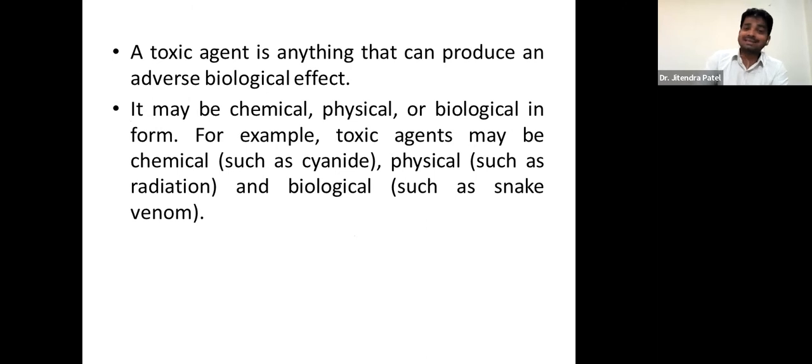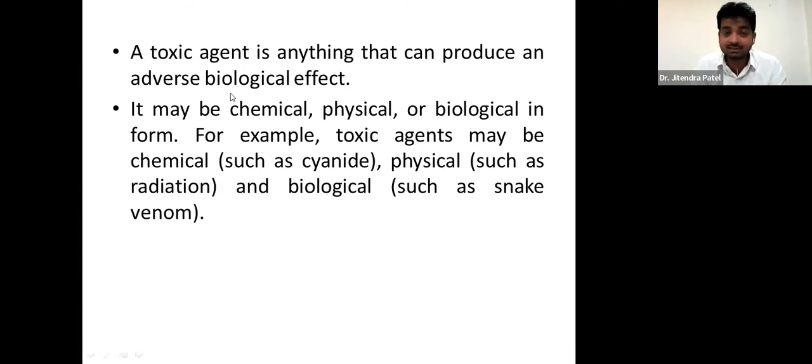A toxic agent is anything that can produce an adverse biological effect. As I told before, any agent may be any kind of chemical compound. It may be obtained from mineral origin, plants, animals, or microorganisms. Whatever the source, synthetic or semi-synthetic, the chemical agent can produce an adverse biological reaction.